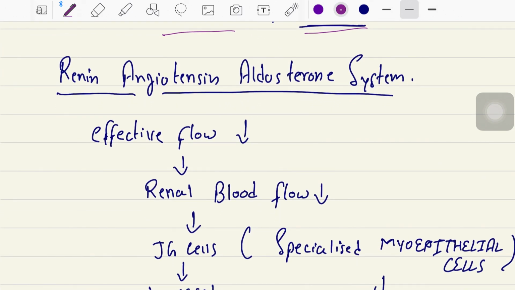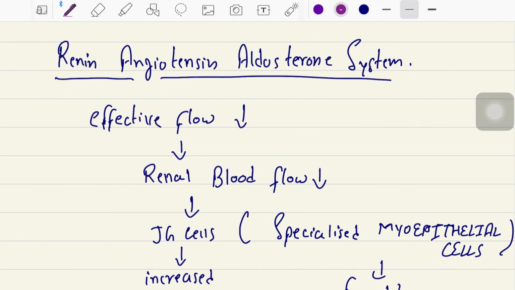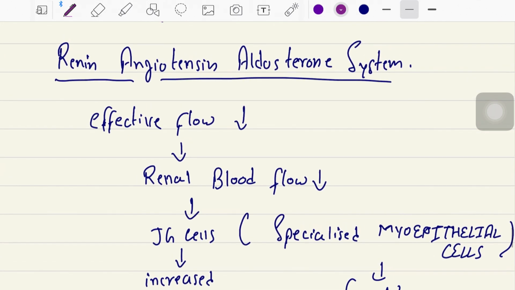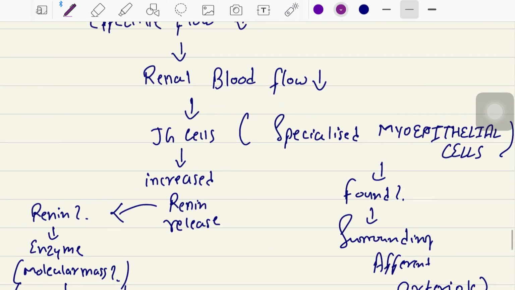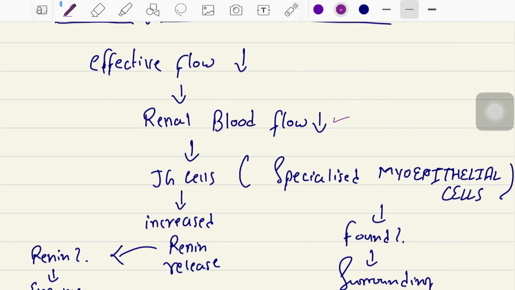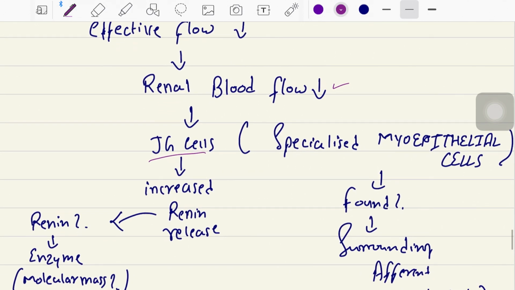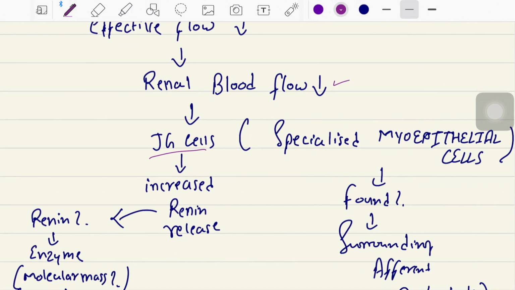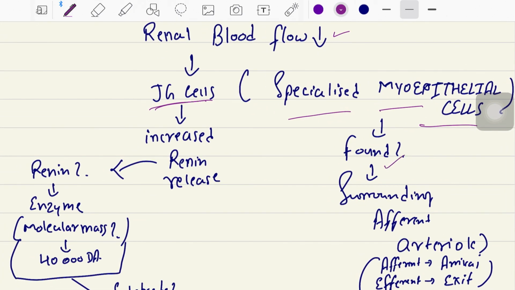Okay, now we will talk about the renin angiotensin aldosterone system. When effective flow decreases, renal blood flow also decreases. This decrease in the renal blood flow causes the juxtaglomerular cells to release the renin. What are juxtaglomerular cells? They are specialized myoepithelial cells, and they are found surrounding the afferent arteriole.